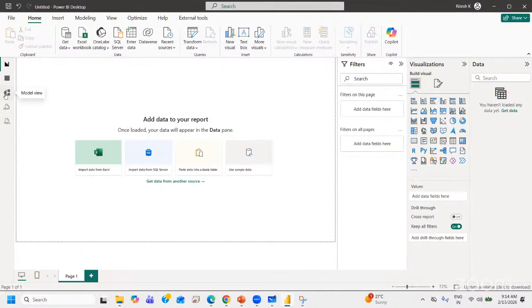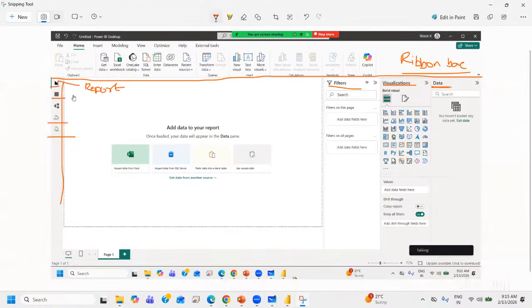As a data analyst or a reporting analyst or a BI analyst, you should model your data also. You should be equally good at modeling the data as well, right? So there is a model view as well. 3 views towards the left: report, data, or table. You can call it a table. And there is a model view. You can model your data also.